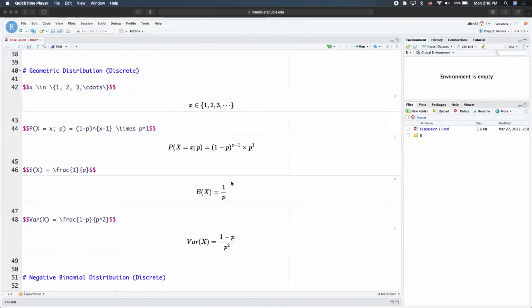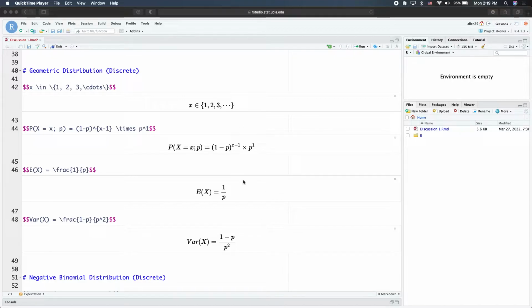And next we have the geometric distribution. The support ranges over all the natural numbers. What we are trying to measure here is how many trials you need until your first success. The formulation has 1 minus p, the probability of failure or landing on tail, raised to the power of x minus 1. So you need x minus 1 failures until your first success. This is what the geometric distribution is trying to measure.